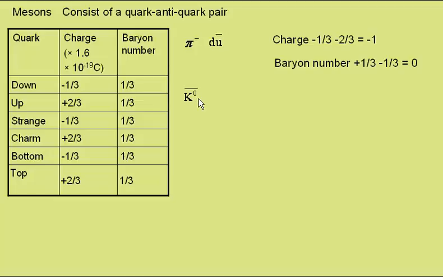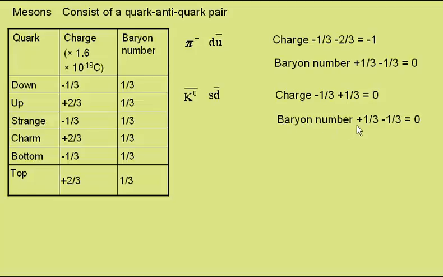The K0, or anti-K0 here, one of the kaons, consists of a strange anti-down quark. Charge is minus 1/3 for the strange, plus 1/3 for the anti-down, giving an overall charge of 0, hence the 0 superscript, and a baryon number of plus 1/3, minus 1/3, 0, like all mesons.